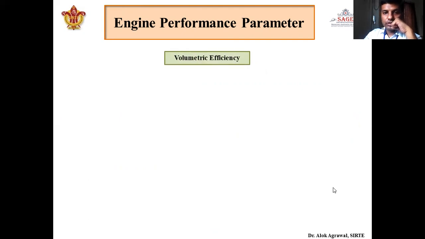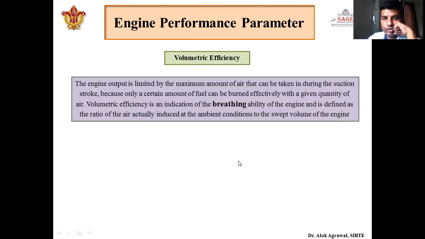Now there is one other efficiency, that is volumetric efficiency. It is defined as follows: the engine output is limited to a maximum output of air that can be taken during the suction stroke. So engine output is dependent upon the amount of air or charge taken during the suction stroke, because only a certain amount of fuel can be burned effectively with a given quantity of air. Okay, so we can burn a certain quantity of fuel with a given quantity of air. So the amount of air taken inside the combustion chamber is a very important parameter.